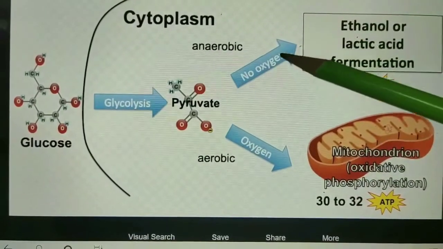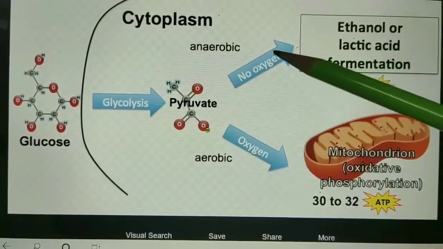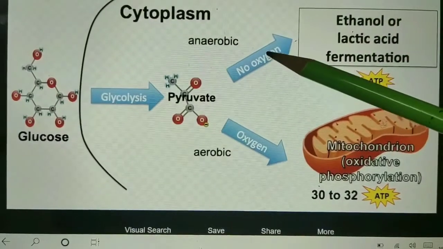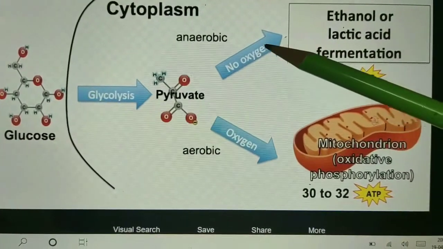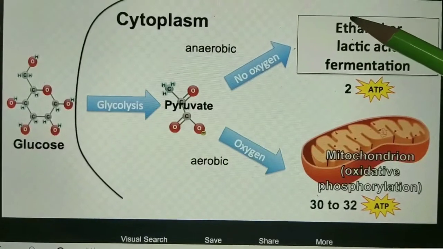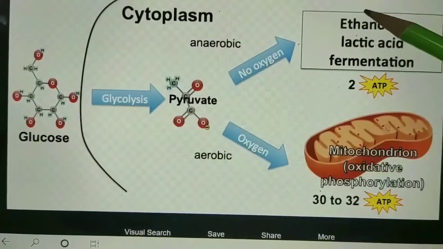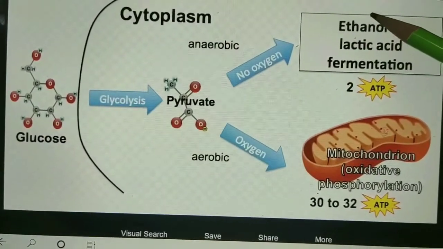But in some organisms which do not use oxygen, ethanol is formed with the release of carbon dioxide.